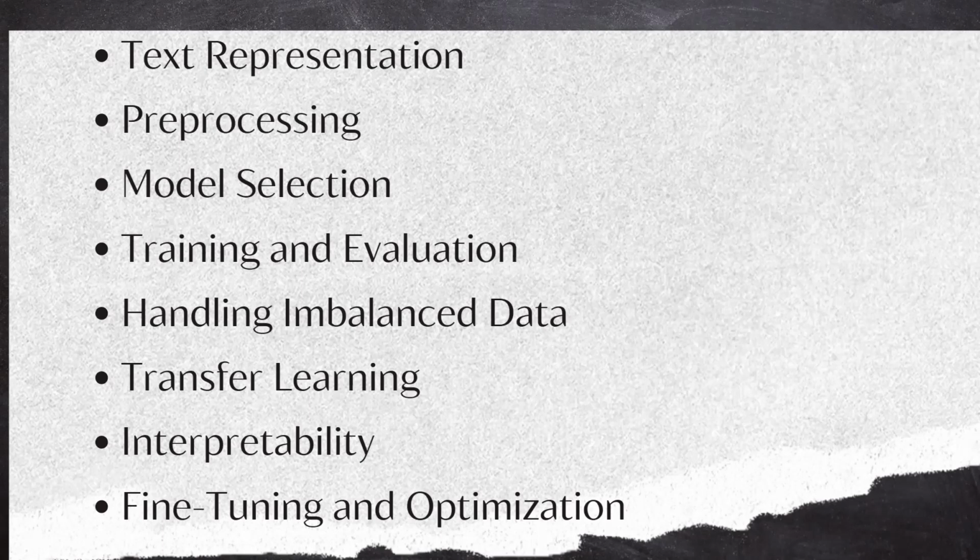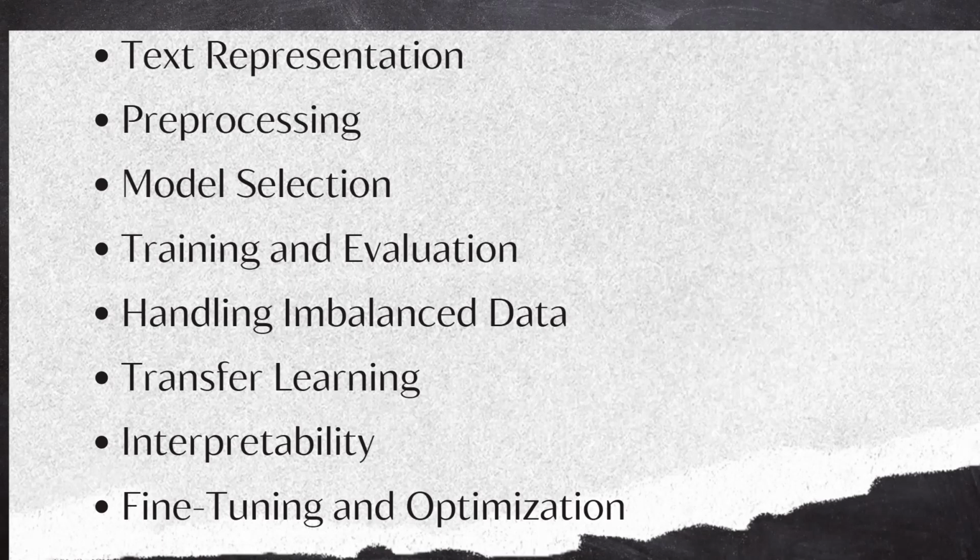Model selection. Various machine learning models can be used for text classification in NLP, ranging from traditional to deep learning approaches. Common traditional algorithms are Naive Bayes, support vector machine, and logistic regression. Deep learning models include CNN, recurrent neural network, long short-term memory, LSTM, and transformer-based architectures like BERT.